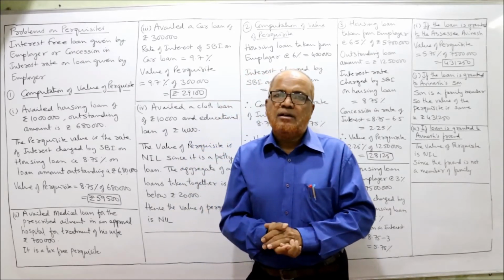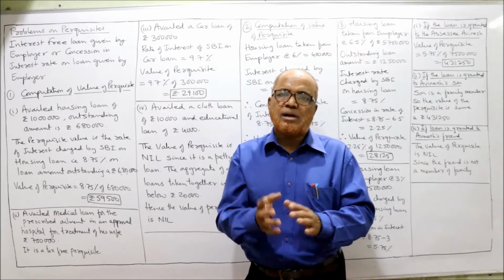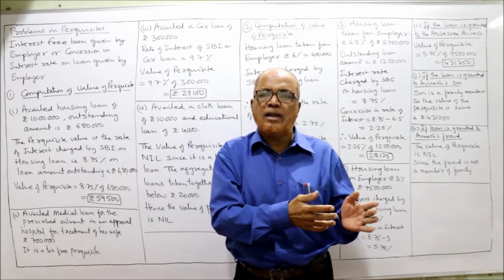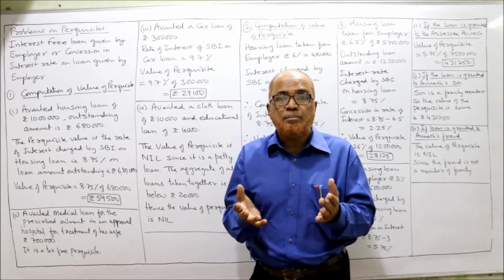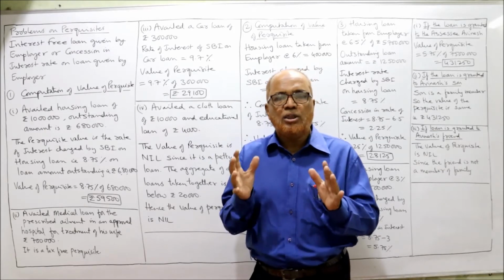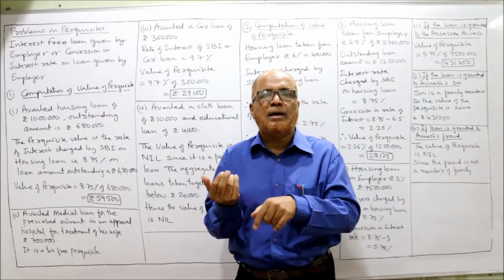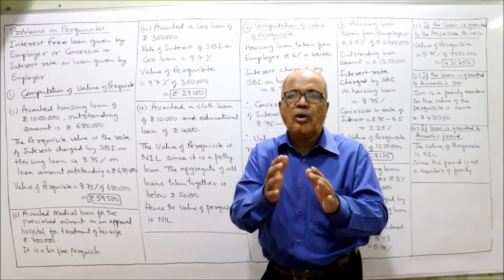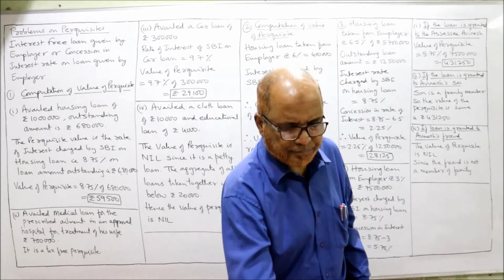Or sometimes the employee gets the loan at a concessional rate of interest. Suppose the banker is charging 15% rate of interest, but the employer is charging only 5%. That means the employee is getting a 10% benefit, and that is also a taxable perquisite. So here the topic is perquisite in the form of interest-free loan given by the employer or concession in the rate of interest on loan given by the employer. Very small topic, only 4 problems we will solve.